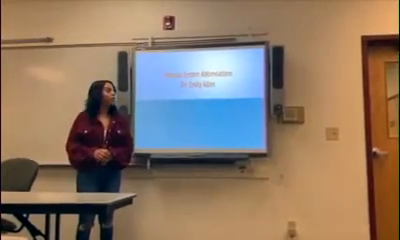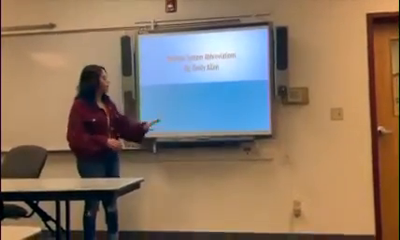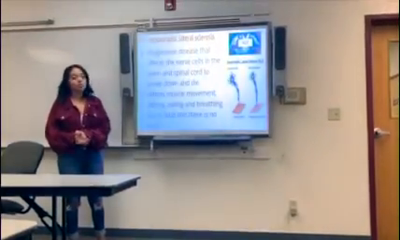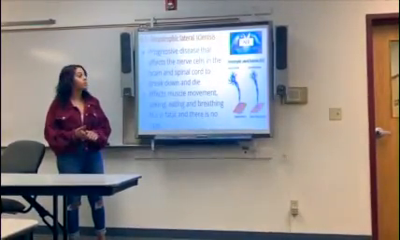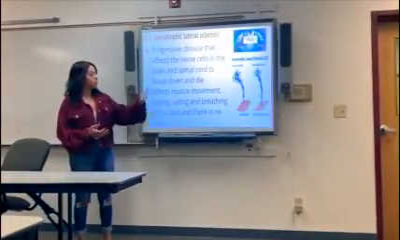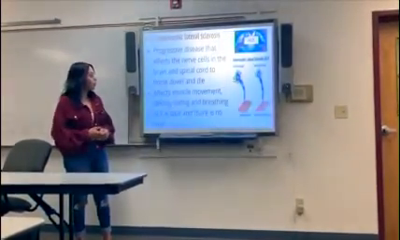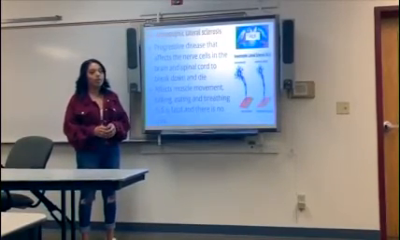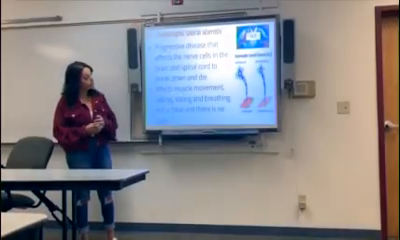Okay, so now we're going to talk about the nervous system abbreviations. The first one is ALS, amyotrophic lateral sclerosis. ALS is a progressive disease that affects the nerve cells in the brain and spinal cord. It causes the cells to break down and die. ALS affects muscle movement, talking, eating, and breathing. ALS is fatal and there is no cure.